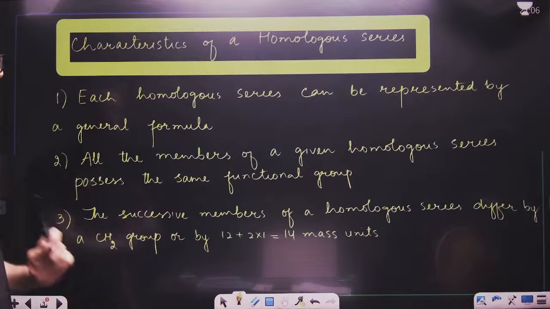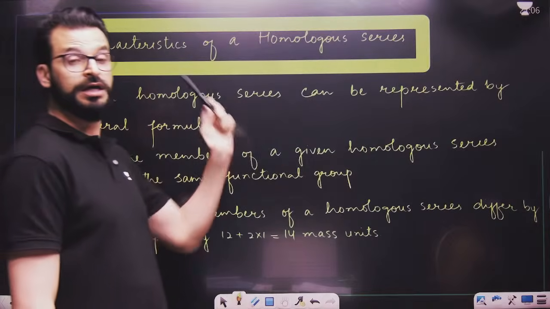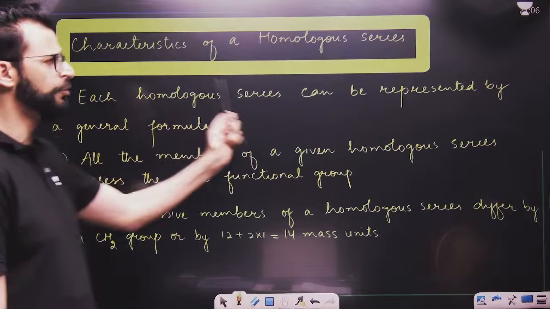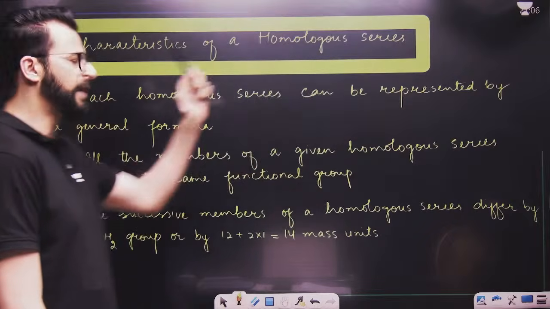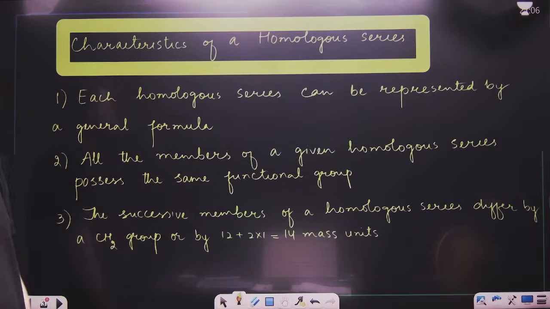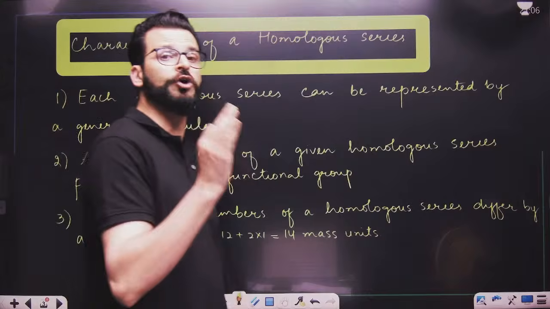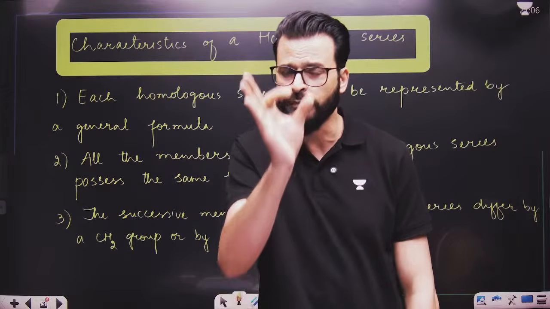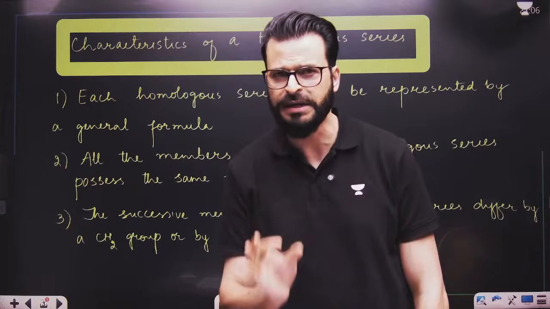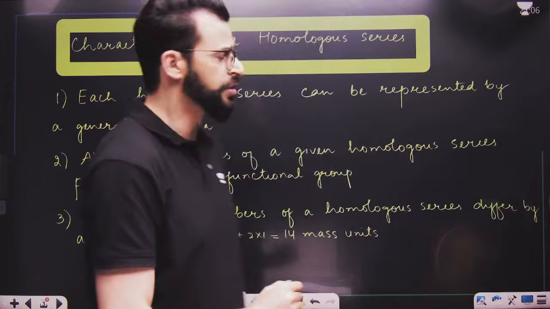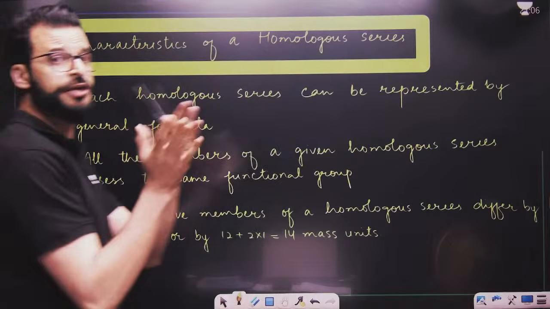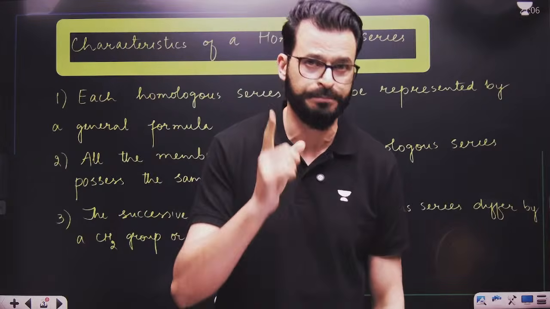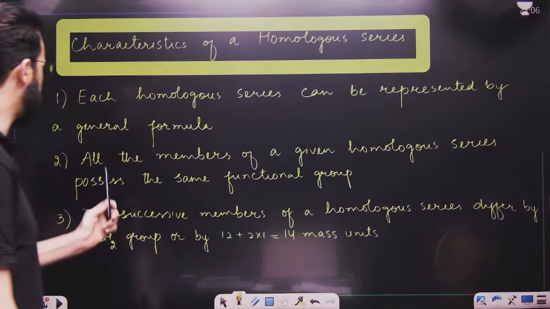That means the characteristic features of homologous series are: number one, each homologous series can be represented by the same general formula. Remember this. That means every homologous series will have a general formula, and one family has one general formula. Yes or no? But this general formula of different homologous series can be the same.